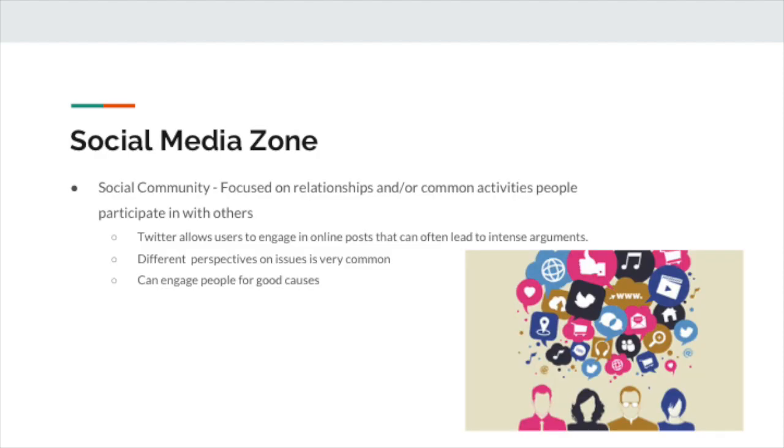Moving on to social media zones. Twitter falls under the social community zone. This means that Twitter mainly focuses on the interactions of users and the relationships they build. People interact by liking, commenting, quoting someone's tweet, or through messages. They can also post as many times as they want throughout the day, without worrying if they are posting too much.